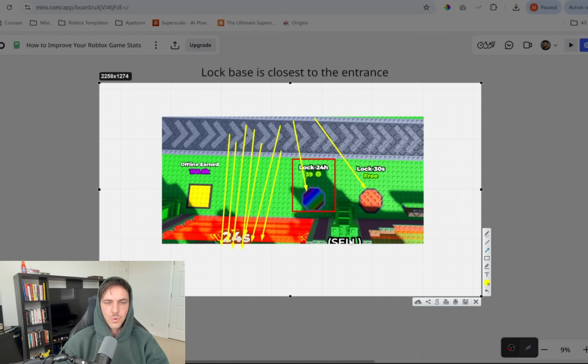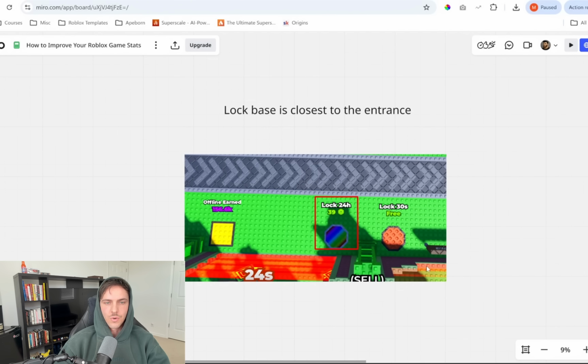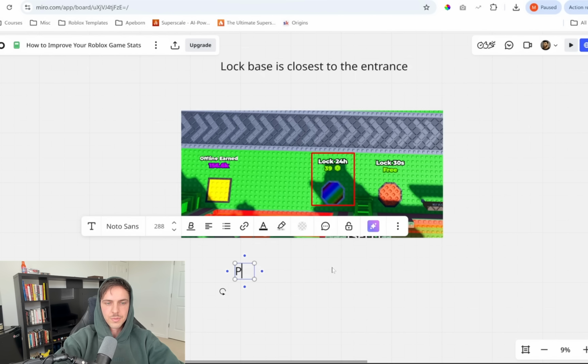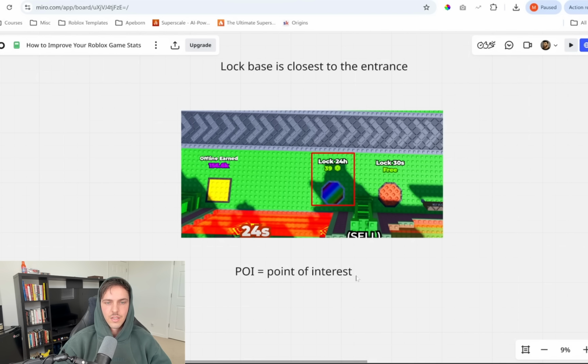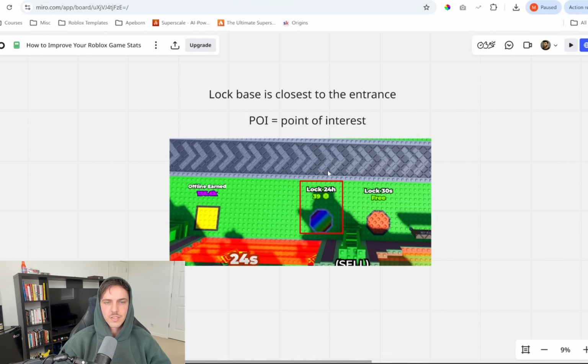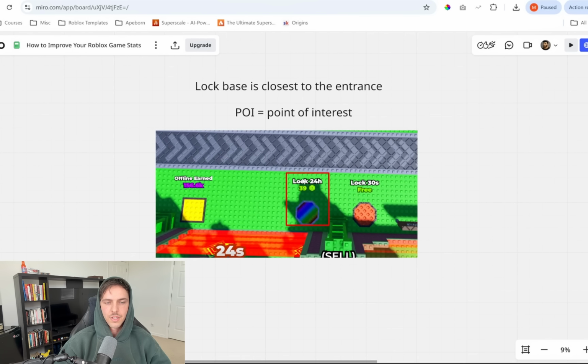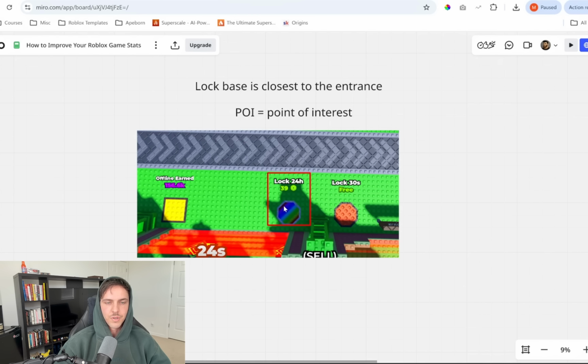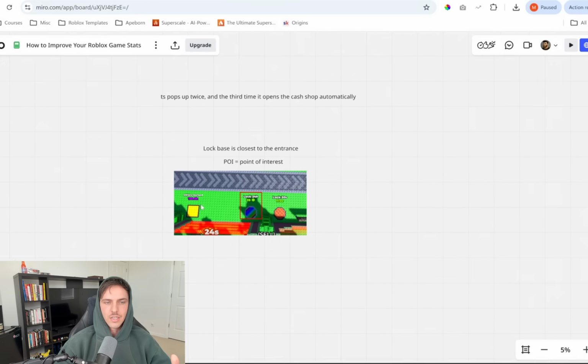So you want to put your products where the player is going to be walking the most. And these are commonly referred to as POI, point of interest. This is where you want to put your physical dev products and create that new purchase pathway. It's not just in the HUD. It's not just in the UI. You want to make sure that your dev products, again, are really close to where the majority of the foot traffic is going to be happening in your game.